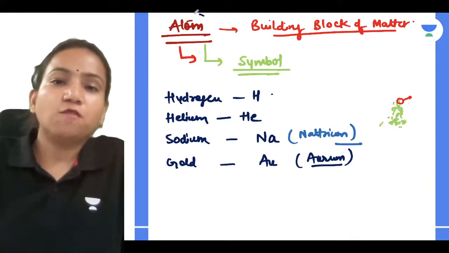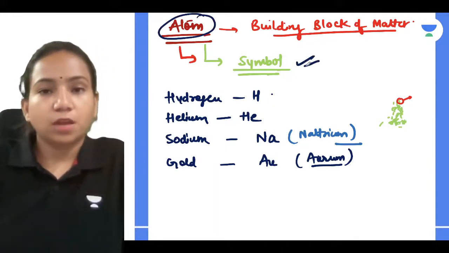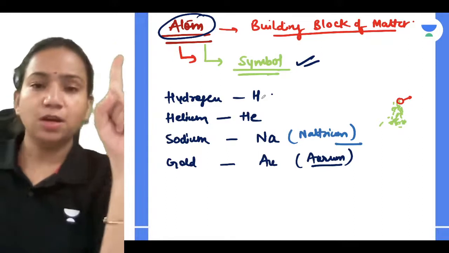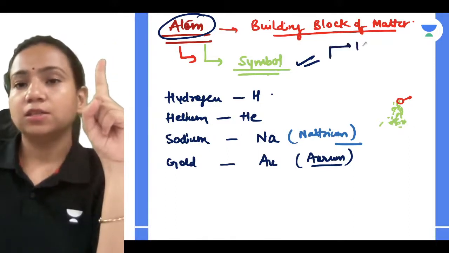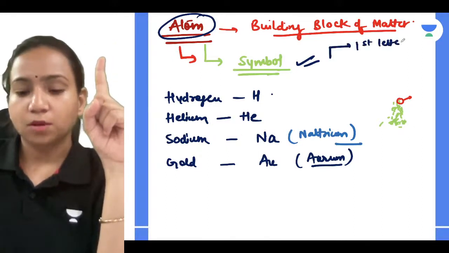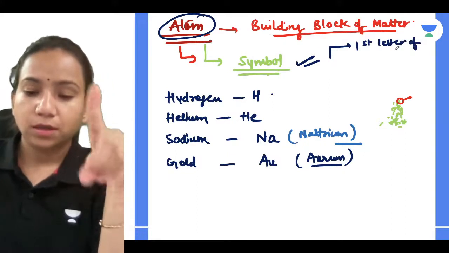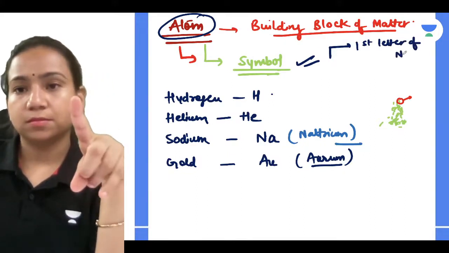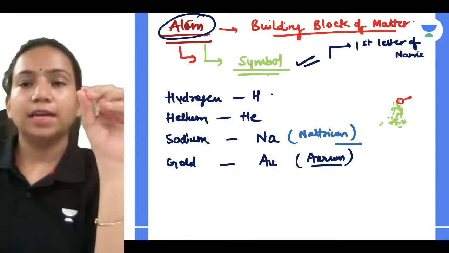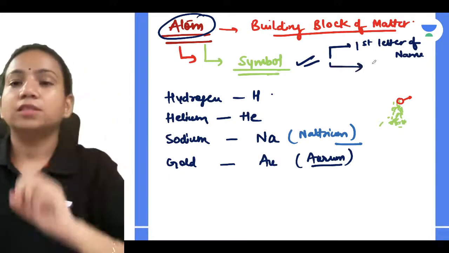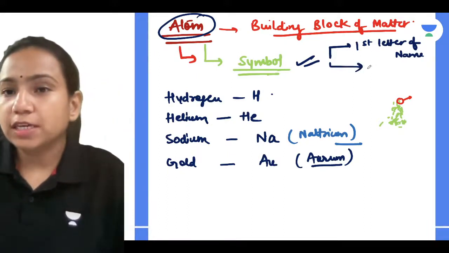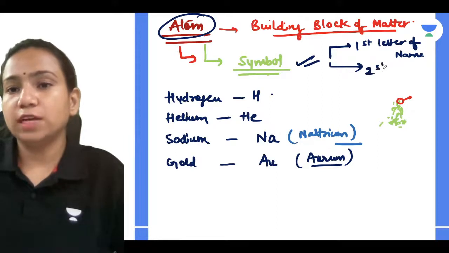So very simply, for an atom we give a symbol, which is either the first letter of the name, or it can be the first two letters.